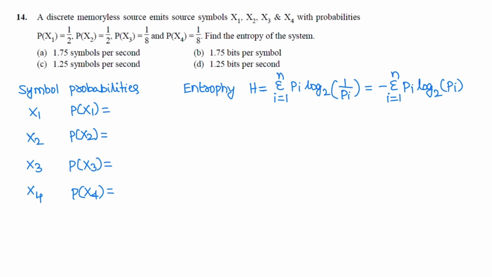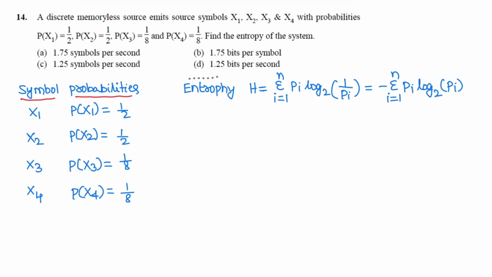Next question. A discrete memoryless source emits symbols x1, x2, x3 and x4 with probabilities 1 by 2, 1 by 2, 1 by 8 and 1 by 8. Find the entropy of the system. So given 4 symbols with probabilities, symbol x1 with probability 1 by 2, symbol x2 with probability 1 by 2, symbol x3 with probability 1 by 8 and symbol x4 with probability 1 by 8. They ask to calculate the entropy of the system.